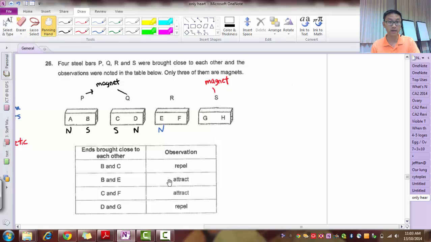Now C and F attract. If C is south, F must be north. How can this be? How can a magnet have 2 same poles? So definitely this is not a magnet. That's one way to prove that something is not a magnet.